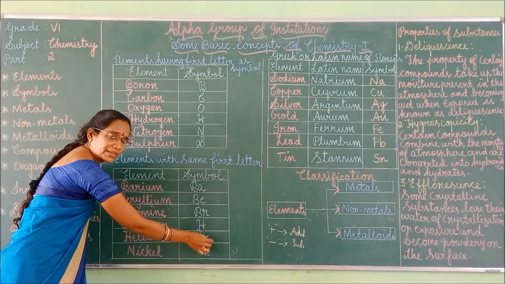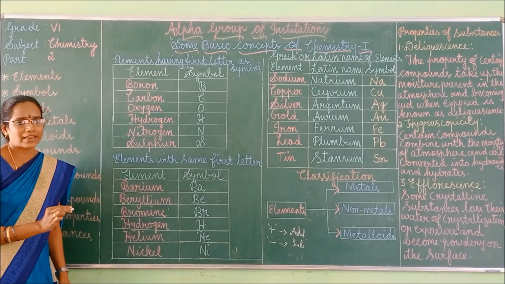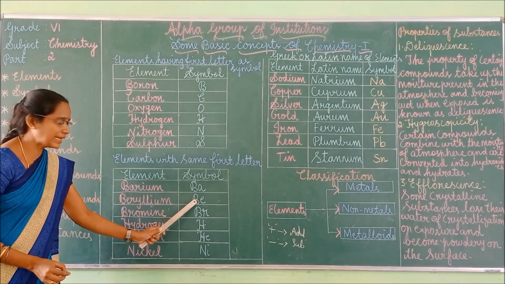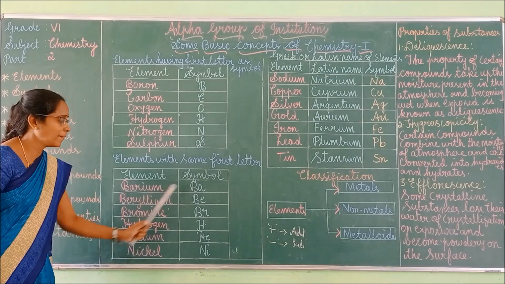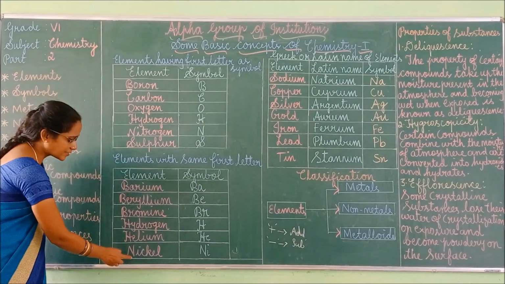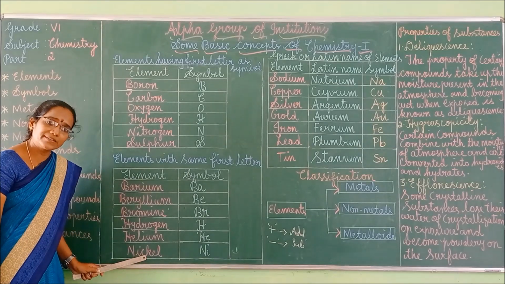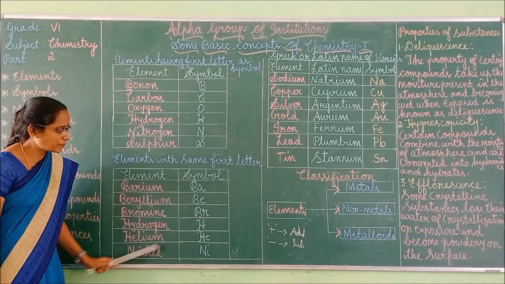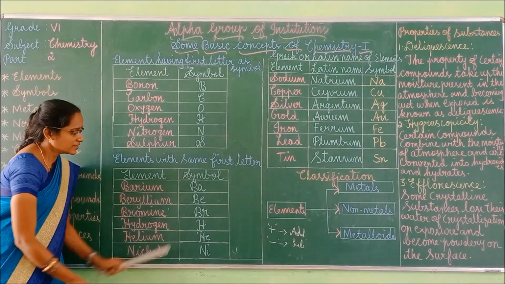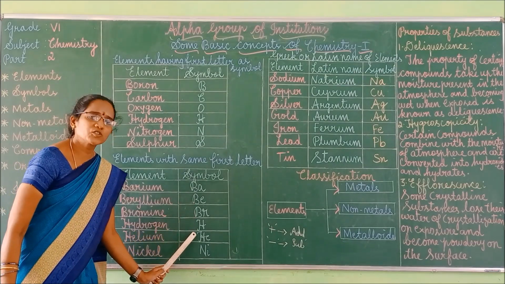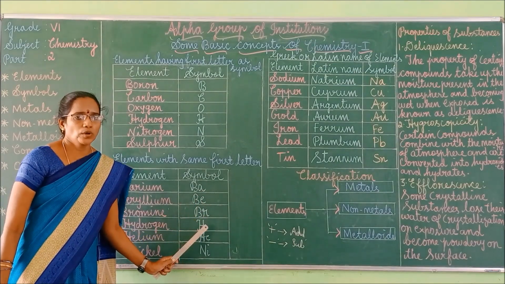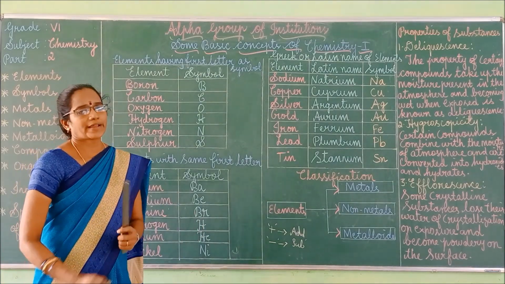He mentions the helium element, whereas H represents the hydrogen element, B represents the beryllium element, whereas Ba represents the barium element. And the last one, the name of the element is nickel, and its symbol is Ni. First letter is N, second letter is I. The first letter should be in uppercase, and the second letter should be in lower case. So like that we have to write the symbol.